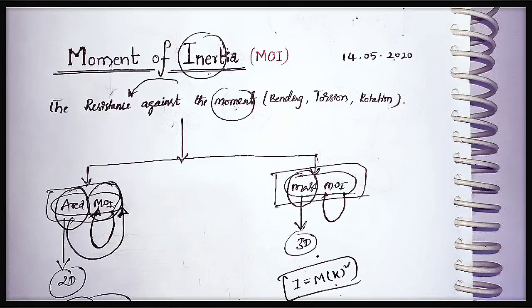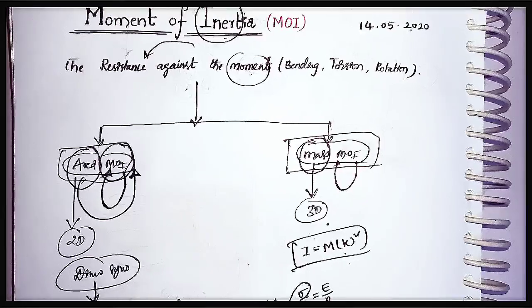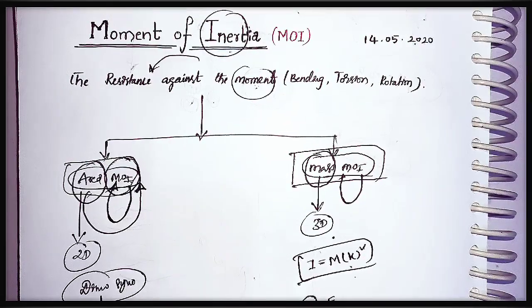This is the total about moment of inertia, that is area moment of inertia and mass moment of inertia. I think you got this point.